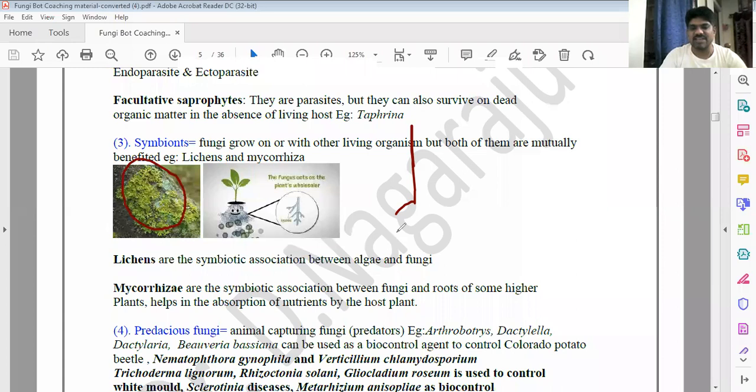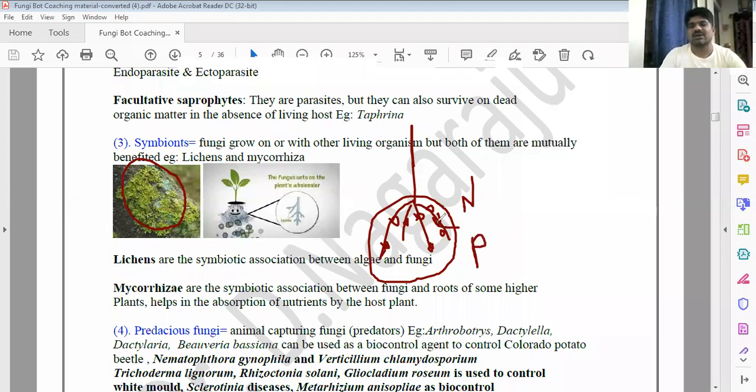Myco means fungi, mites, molds, mushrooms. Rhiza means roots. Roots which are associated with the fungi, or fungi which are associated with the roots, is called mycorrhiza. Myco means fungi, rhiza means roots. Fungi and roots are associated, mutually benefited. With this mycorrhiza, nitrogen and phosphorus will be absorbed by the plant with the association of